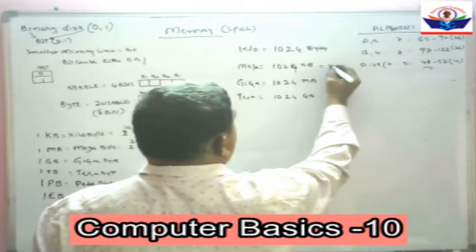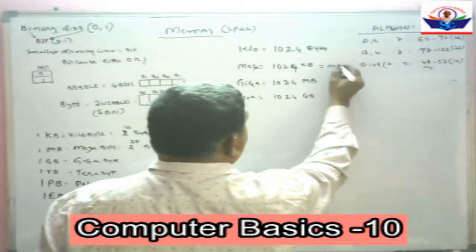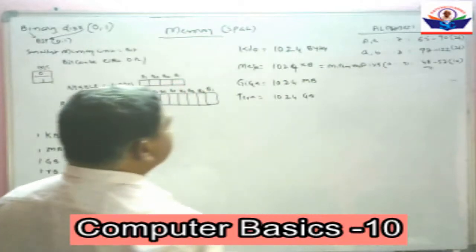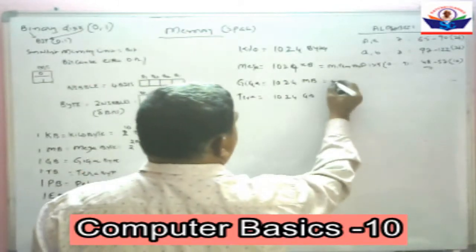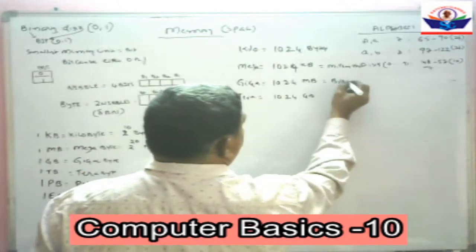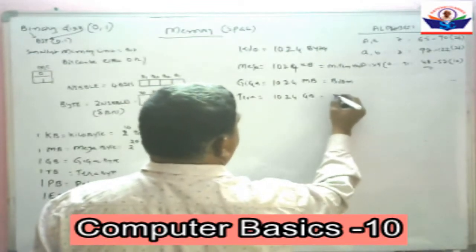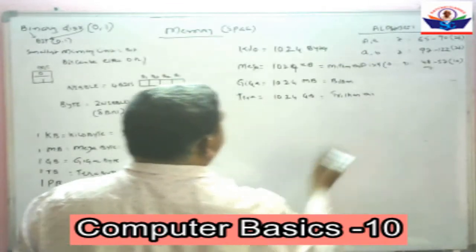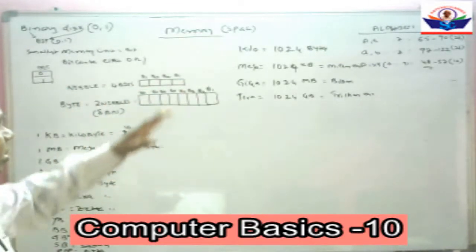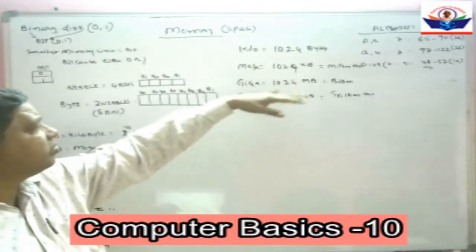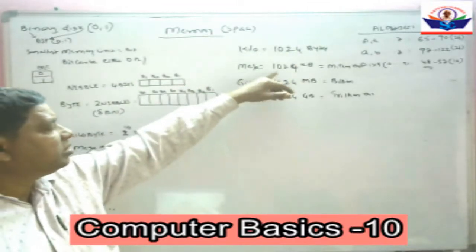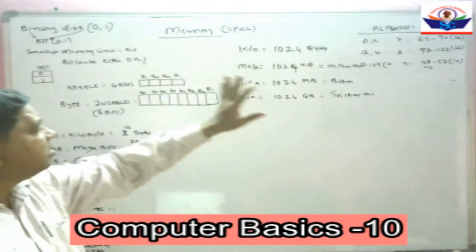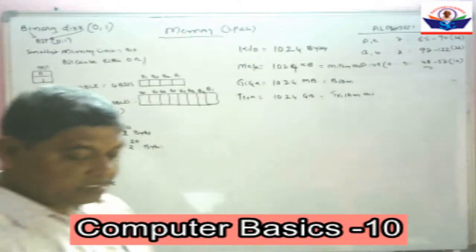Mega can also be called a million, 1 million bytes. Giga is a billion, 1 billion bytes. Tera is 1 trillion bytes. So, kilo is 1024 bytes, mega is 1024 KB, that is about 1 million bytes, giga is 1 billion bytes, and tera is 1 trillion bytes.